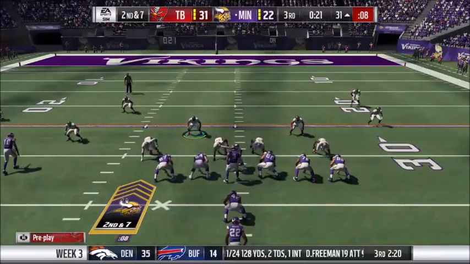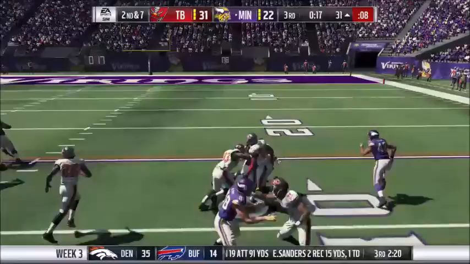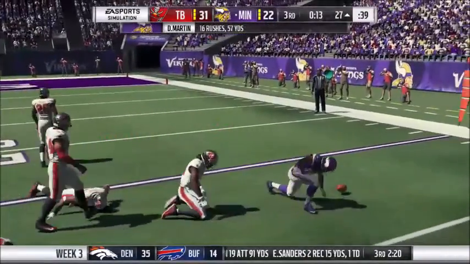The Vikings will stay in I formation. And they'll run a draw play. And Doug Martin is fighting forward. Breaks a tackle and he is taken down by Desmond Trufant.